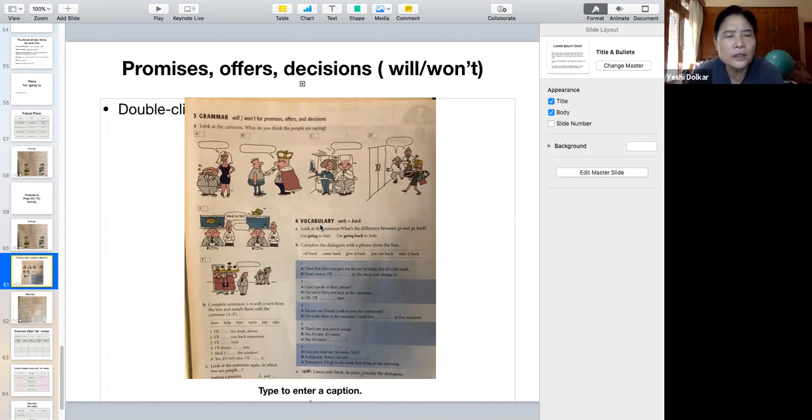All right. So here is a nice activity. Look at the cartoons there. What do you think the people are saying? Some of them are making promises. Some of them are making decisions. Some of these people are making offers. So it could be a promise, an offer, or a decision. And then you can use the negative of will, won't, or you can use the positive will there. Just guess what these people are saying.